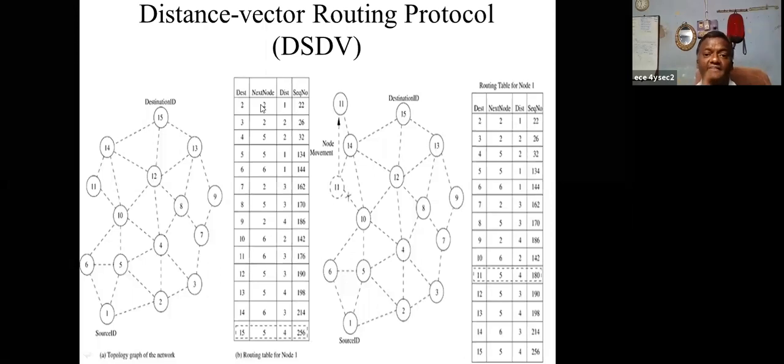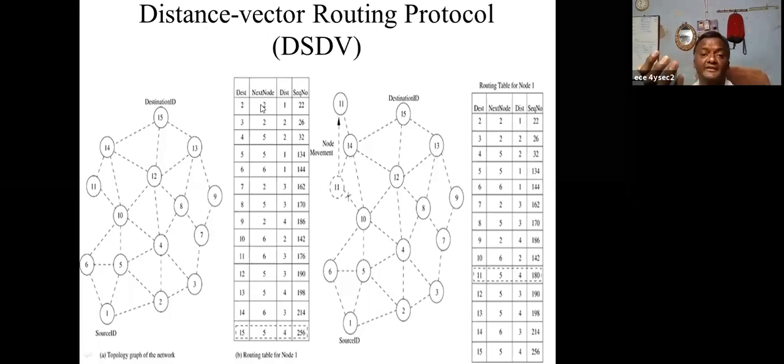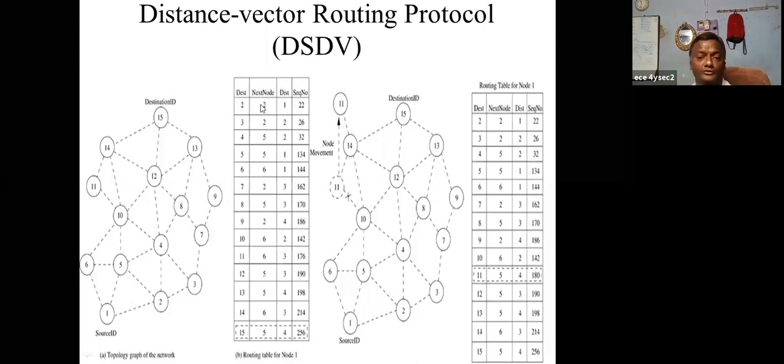Number 1, once data is updated, its sequence number is incremented. So in the updation process, if 2 pieces of information reach a particular node, the one having the highest sequence number should be accepted and updated. That is the first point. Next, if the 2 have the same sequence number, then the one sending the shortest number of nodes or least cost should be updated. So this is the updation process of the routing table.